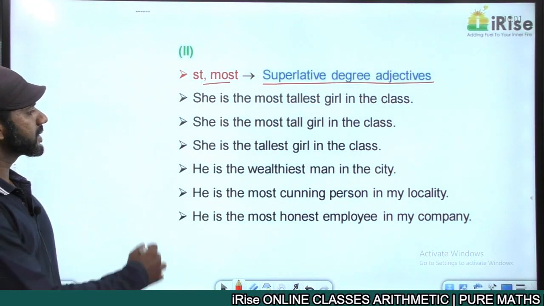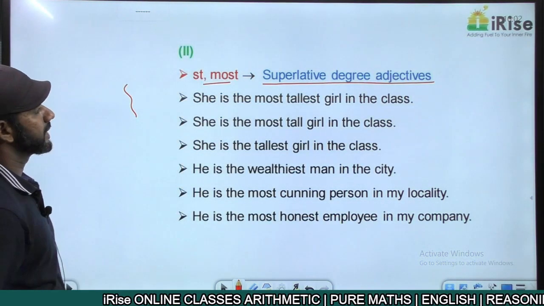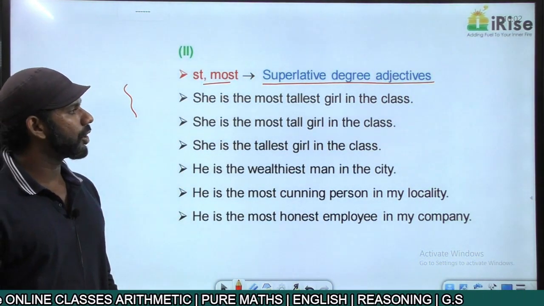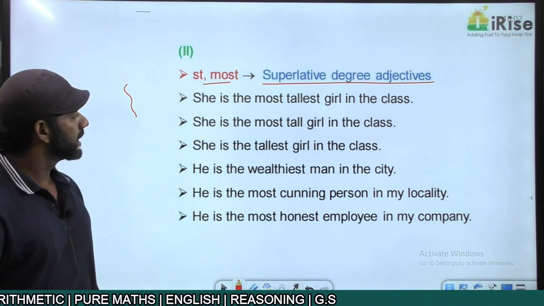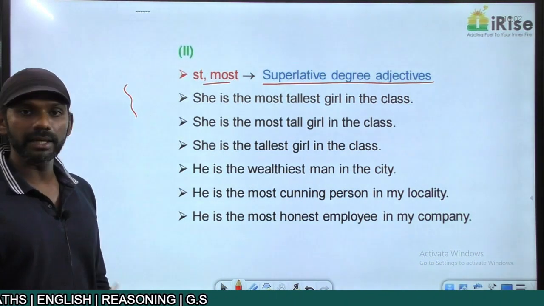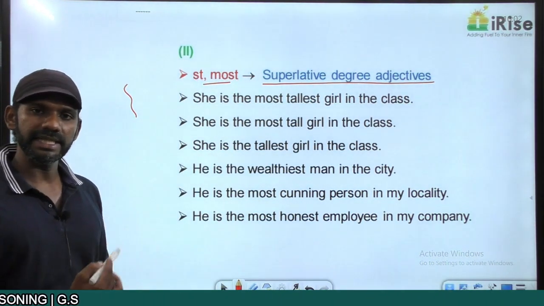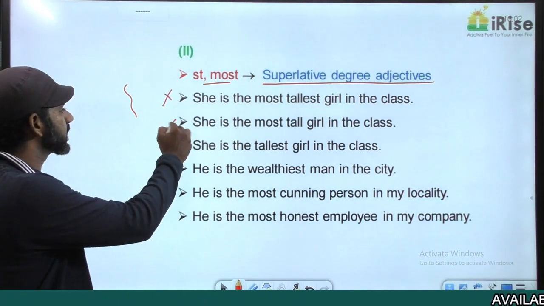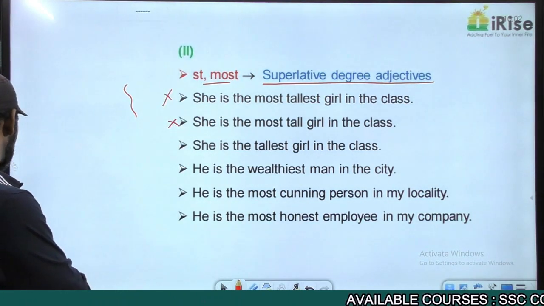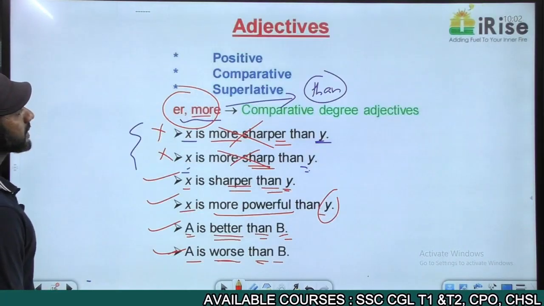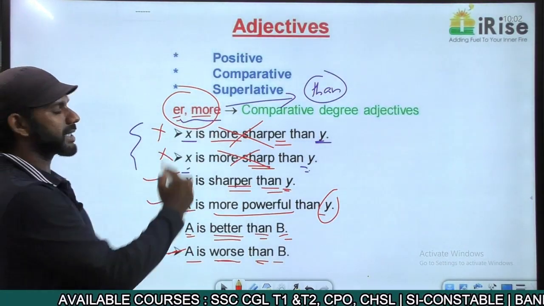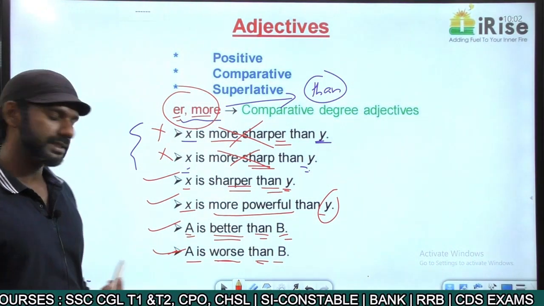Come to the first two sentences. "She is the most tallest girl in the class." "She is the most tall girl in the class." I say neither of these two sentences is grammatically correct. I told you earlier, "more" is used with the adjectives to which "-er" cannot be added.